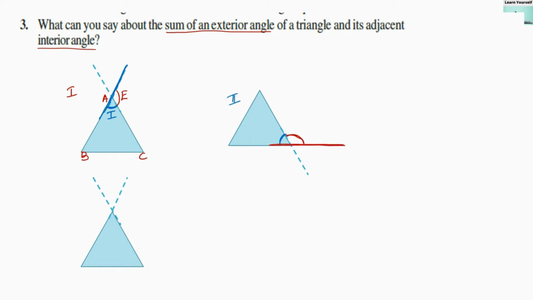They are also making a linear pair. So the addition of these two angles will also be equal to 180 degrees. Similarly in this case also, if on the opposite side we take this exterior angle and this interior angle, then the addition of these two angles will be equal to 180 degrees.